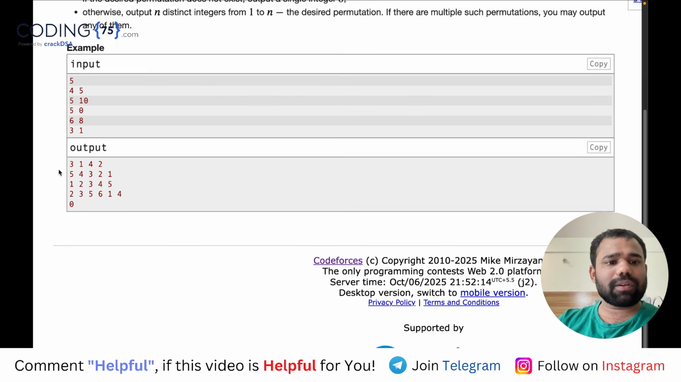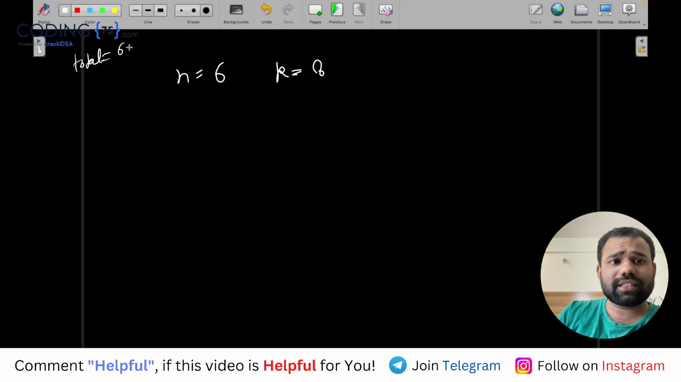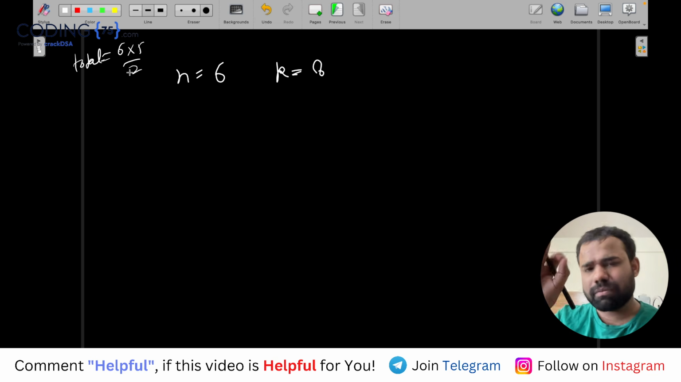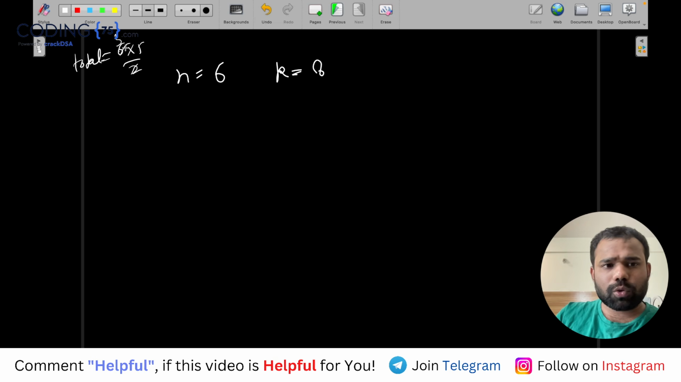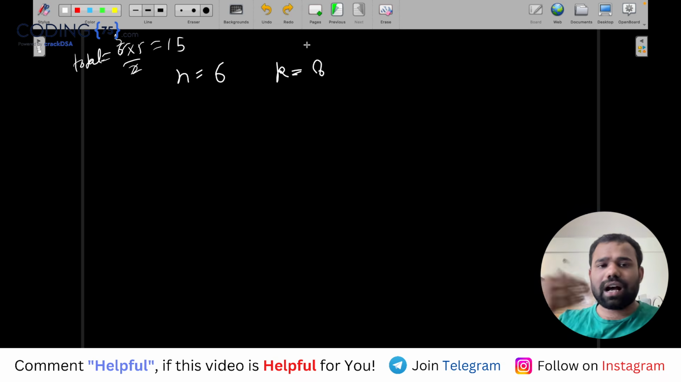Okay. For example, let's take an example. Let's say the values are 6 and 8, meaning n is 6 and k is 8. If n is 6, you know that the total number of subarrays possible will be 6 into 5 by 2, meaning total subarrays of minimum length 2. So a total of 15 subarrays are possible. But out of 15, we want just 8 subarrays to have inversions. The answer for this, I already know, I will directly write 3, 4, 5, 6, 1, 2.